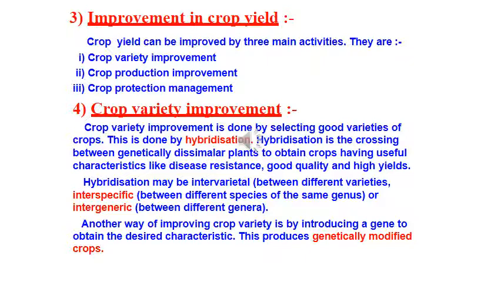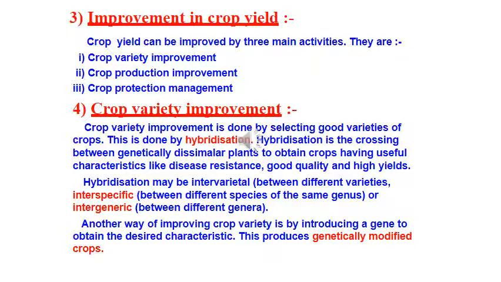If it is of the same species, then only it will allow it to grow. Here they want a good variety, so they will use the bagging technique. That means they cover the stigma, select the best quality pollen grains, and with the help of forceps place those pollen grains on the stigma, and then cover it again and allow it to form the pollen tube and fuse. They are doing this artificially, and that is called hybridization. This cannot be done naturally, it is done artificially.